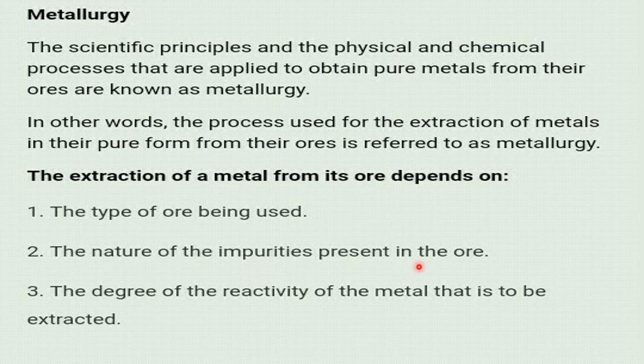Now see, we are getting the metal from the ore. Where does it occur? The ore occurs in the earth crust normally. Now, in the earth crust, there are some impurities, no? Clay impurities, sand impurities, other earthen impurities. So what type of impurities are there which are associated with the ore?